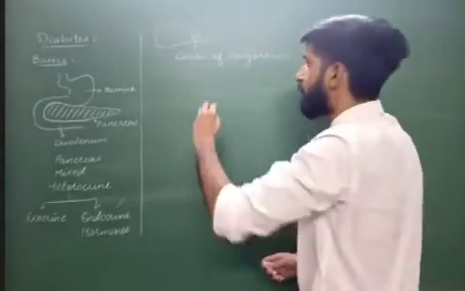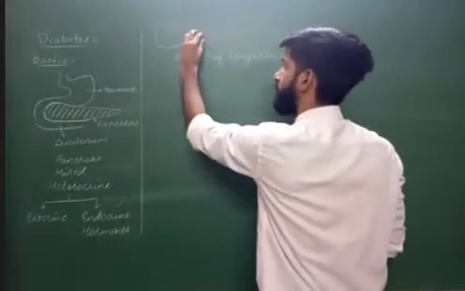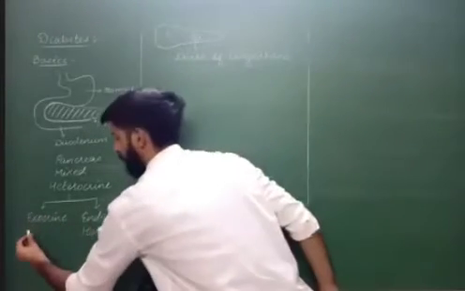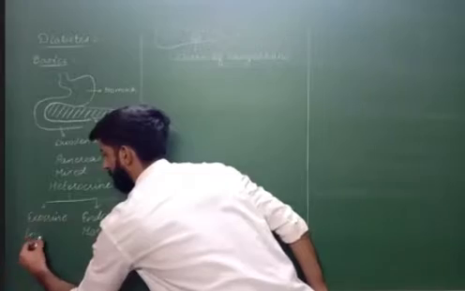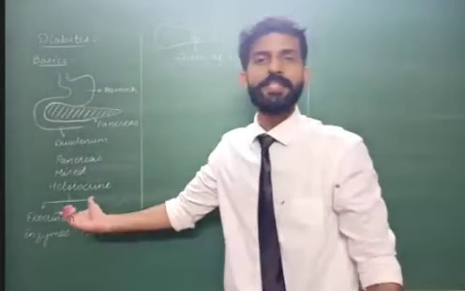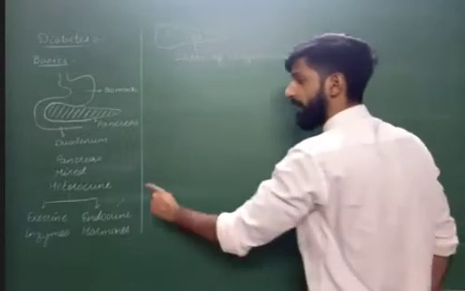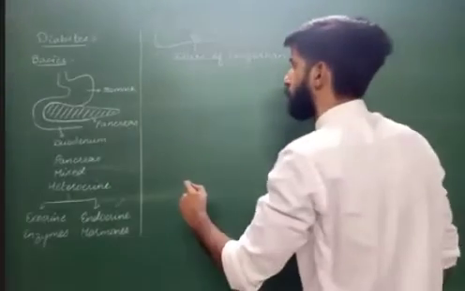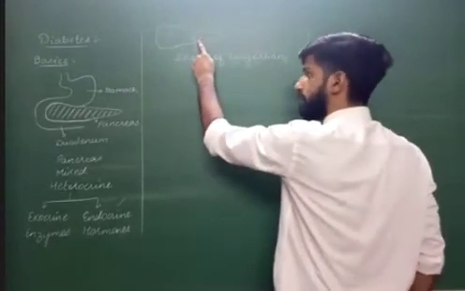Similarly, here we have few endocrine cells which are surrounded by exocrine cells. Exocrine cells will produce enzymes. And these chemicals will digest food. However, the endocrine part will produce certain chemical messengers which are called as hormones. Now, these cells will produce hormones.